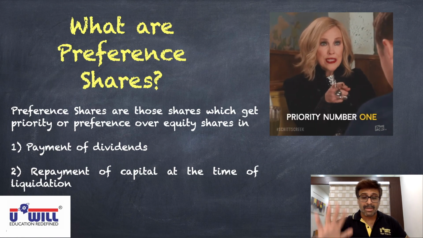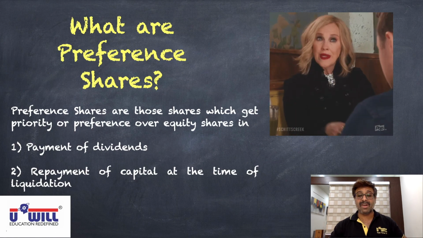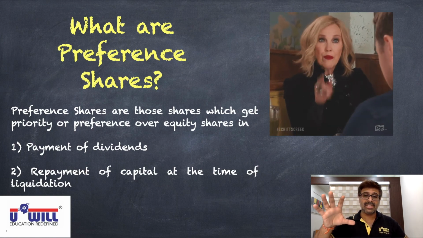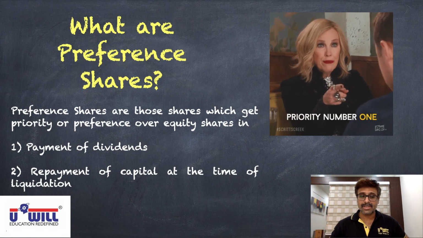You're not supposed to write this. The chapter is redemption of preference shares. Whenever you're supposed to write anything, I'll tell you that. In your notebooks, just give the heading redemption of preference shares.